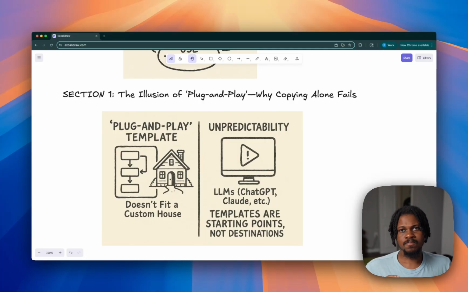And so this is how I want us to reshape it. I think about it like a journey, right? The templates that we're working with in n8n are more like starting points, and don't think of them as destinations. So if you're getting a template from a YouTuber or from a community, think of these more as places to start, places to actually just get your feet wet. And then think about, how do I improve on this? How do I adapt this to my own use case? That's what really matters.